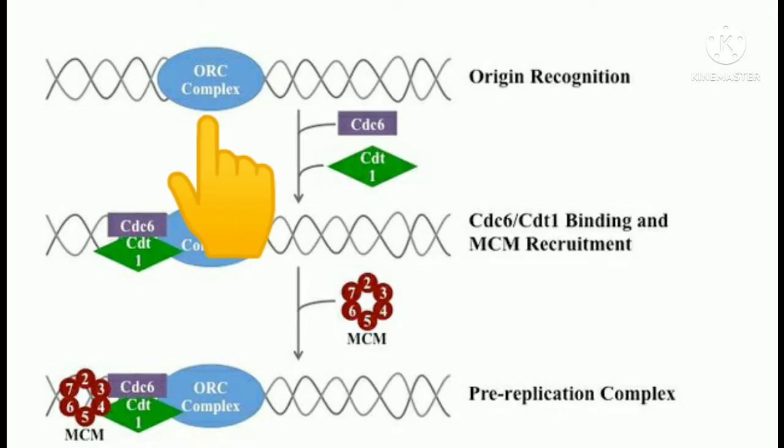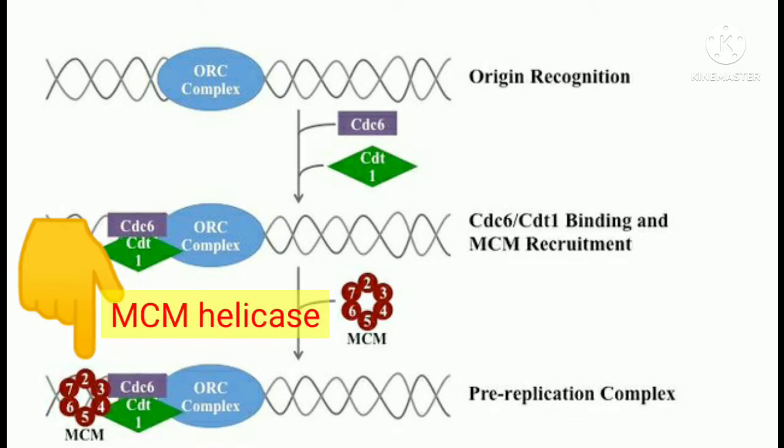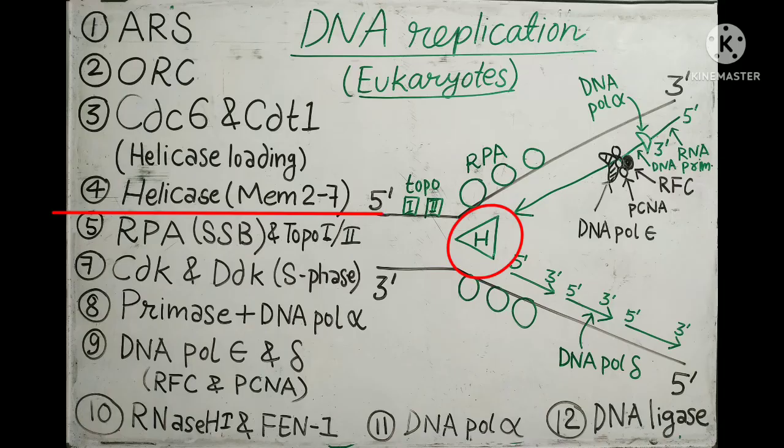So ORC binds at the origin site. After that, it recruits CDC6 and CDT1, which are helicase loading complexes. They load the helicase, or you can say they provide the platform for the loading of helicase there.